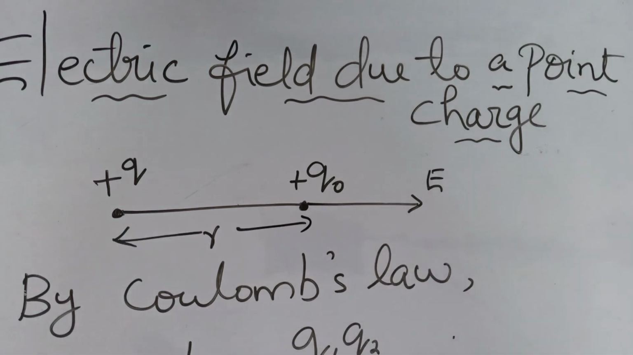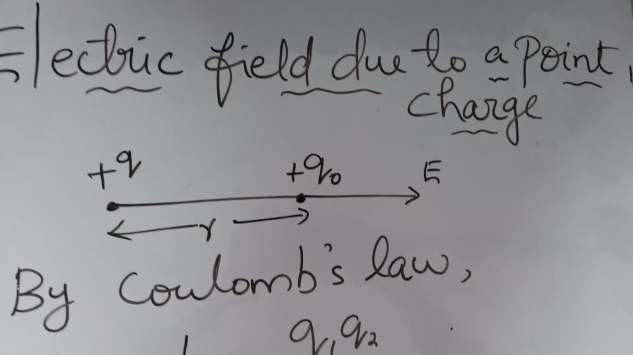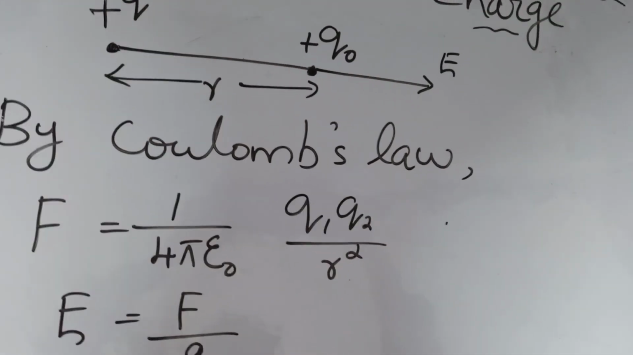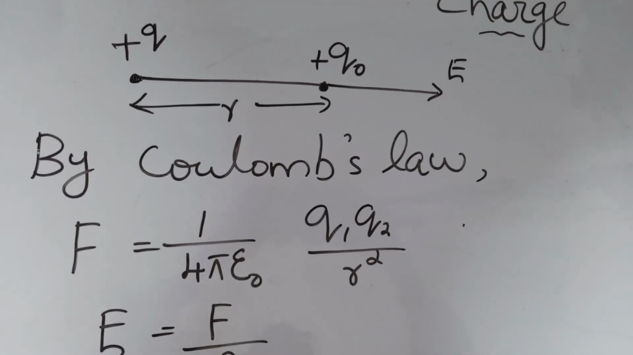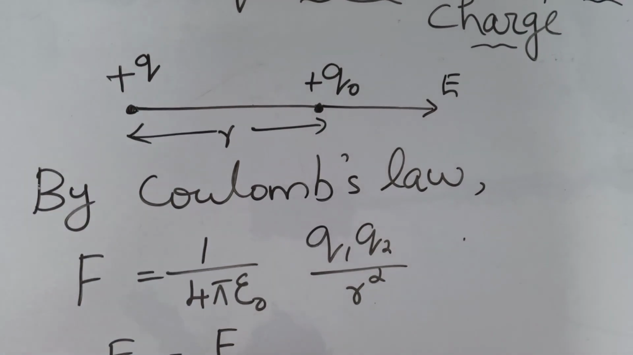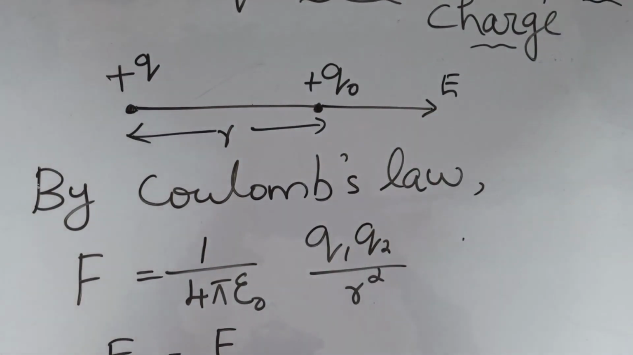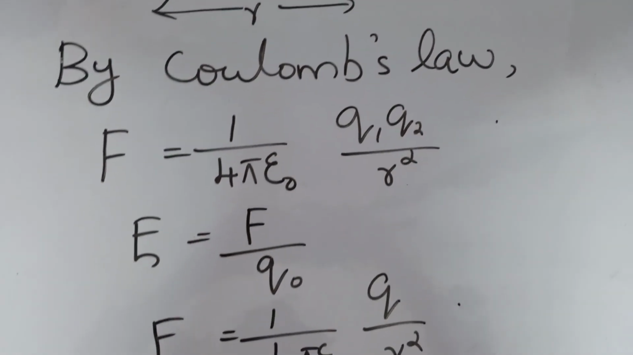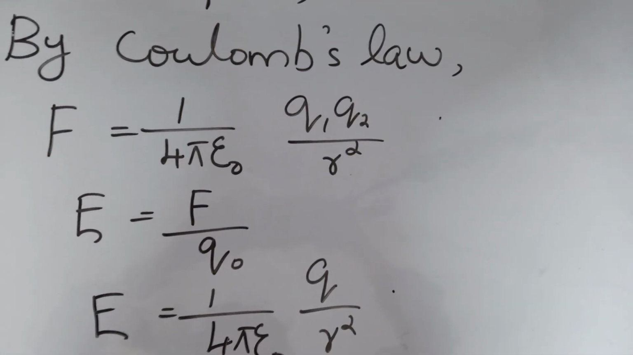And how can we find the force experienced by Q0? By using Coulomb's law. What is the equation of Coulomb's law? F is equal to 1 by 4 pi epsilon 0 Q1 Q2 by R square. Here we have to find the electric field, so E is equal to F by Q0. First of all we find F and divide it by Q0.